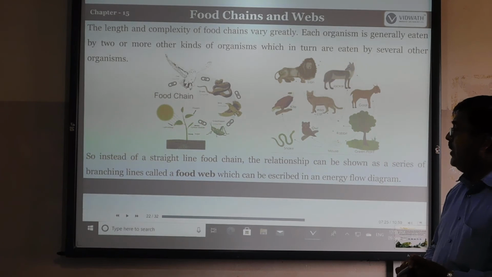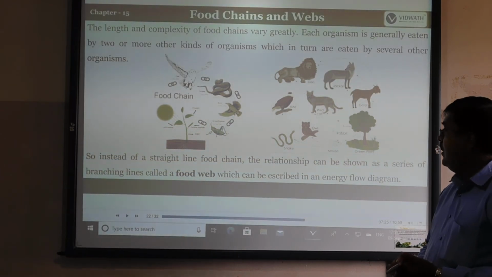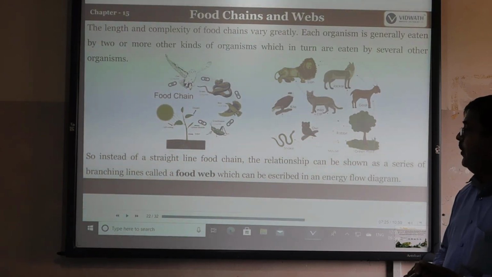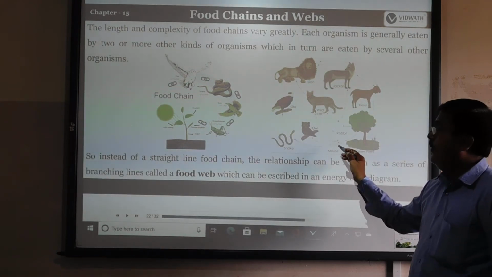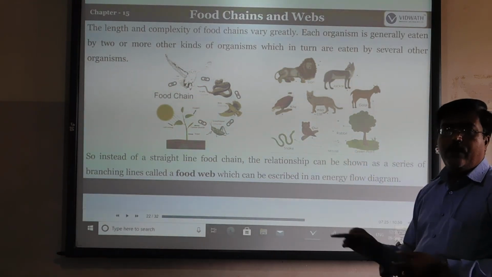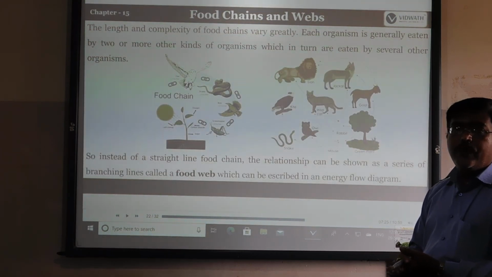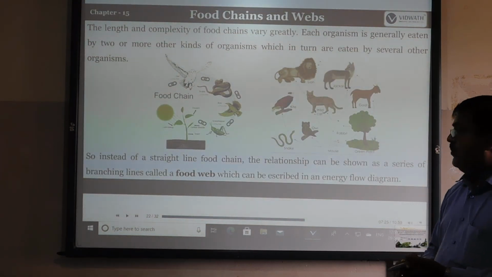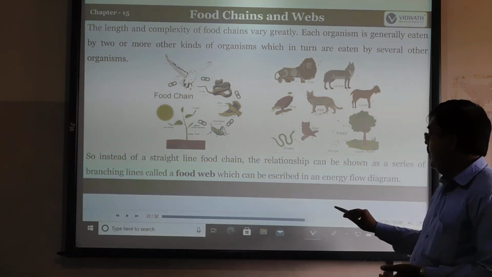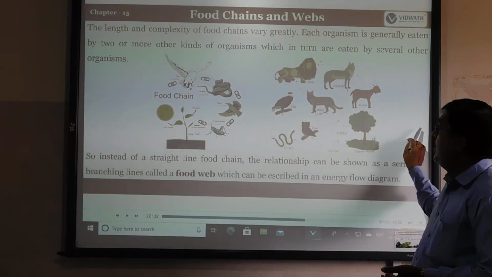Instead of a straight line food chain, the relationship shown as a series of branching chains is called a food web. It means one animal can be eaten by two or more living organisms. Hence it is called a food web. The energy flows through the diagram.